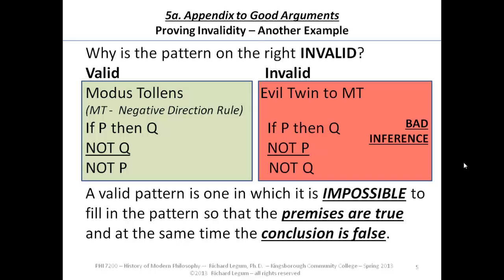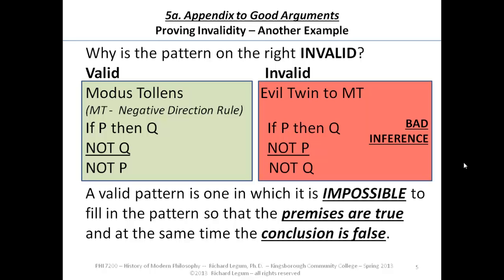And again, I'm saying the one on the right is invalid, but the one on the left, modus tollens, is a valid one, so it's impossible to fill in those P's and Q's so you get two true premises and a false conclusion.